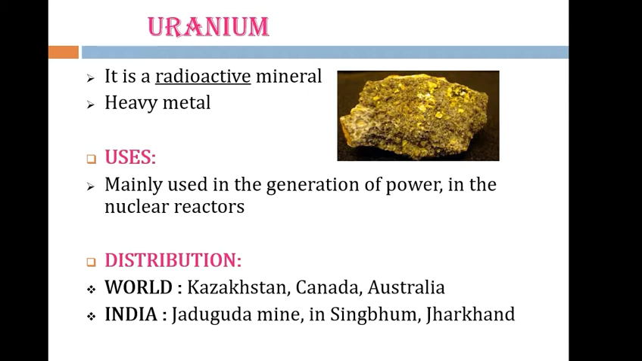Next we will discuss uranium. It is a radioactive mineral and a very heavy metal. Mainly it is used in the generation of power in nuclear reactors, so nuclear power is mainly generated from uranium. It is a very heavy metal and radioactive as well, which is why it acts as a power generator in nuclear reactors. In the world, it is found in Kazakhstan, Canada and Australia, and in India, the Jaduguda mine in Singhbhum in Jharkhand is the best-known mine for uranium.